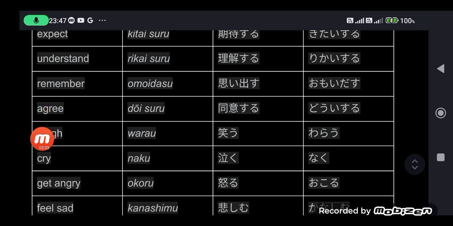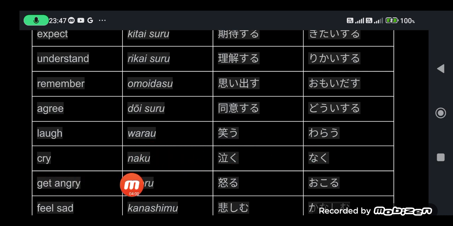Okay, agree, doui suru. Or you can also say an alternative form for agree, sansei desu. You can say sansei desu, or it could also be doui suru. Okay, laugh, warau, and the noun form for laugh is warai.